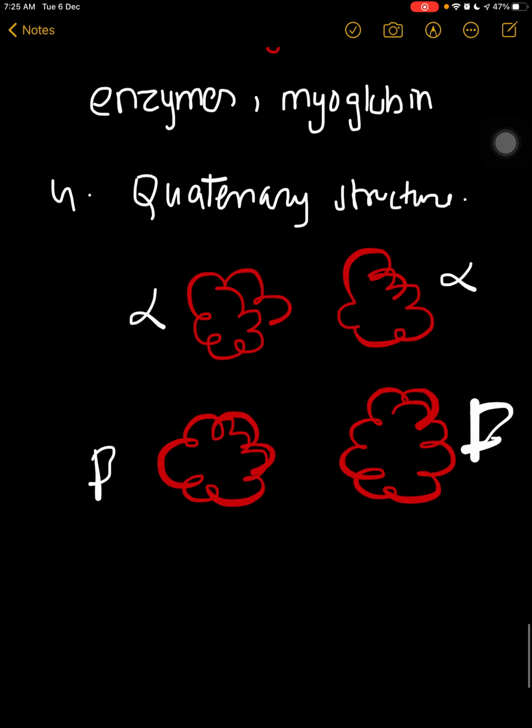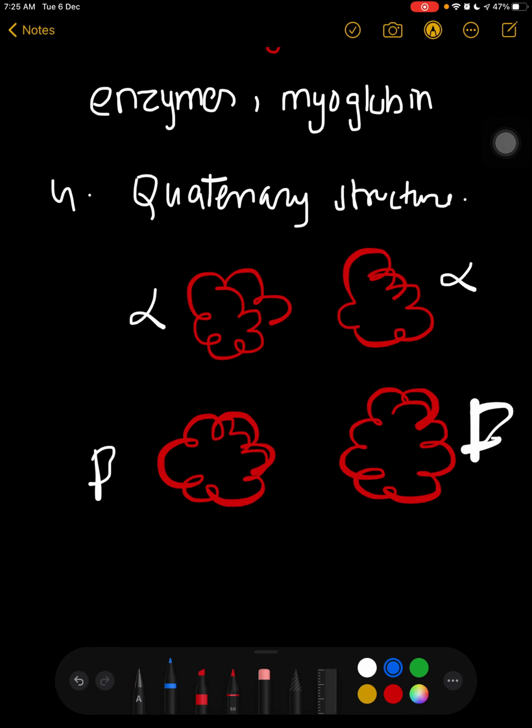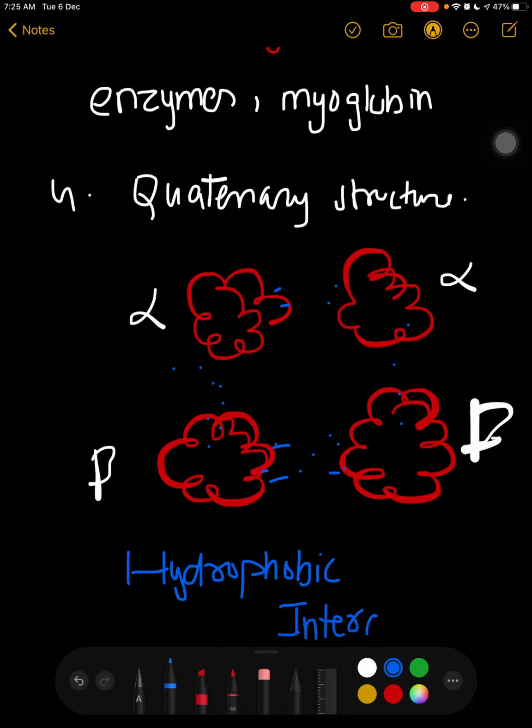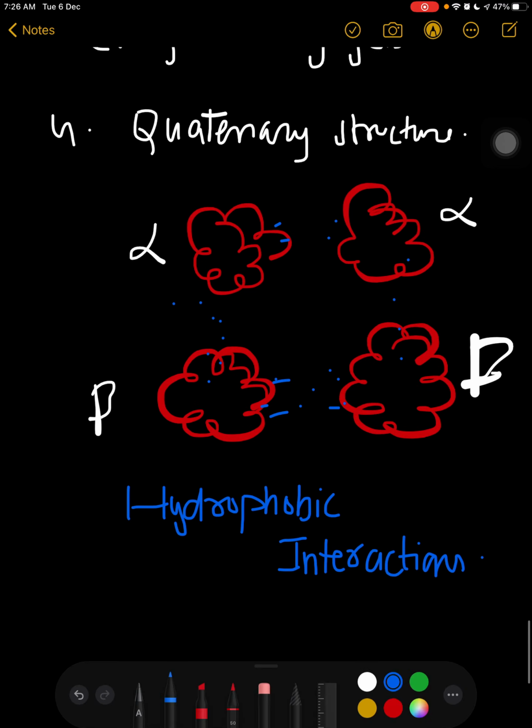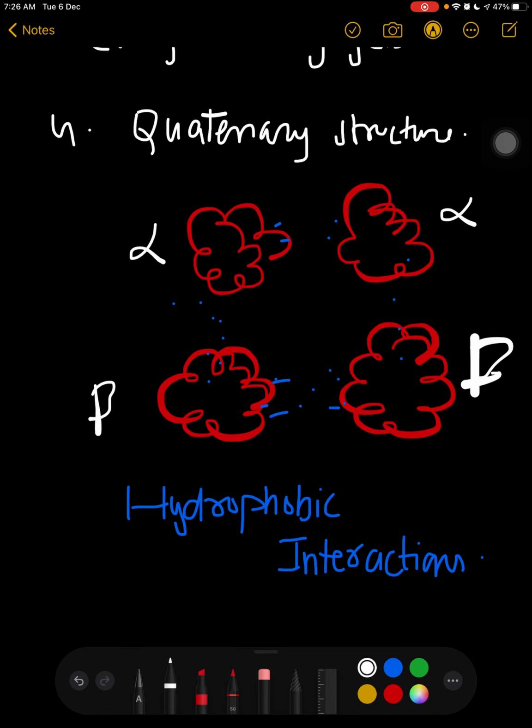These four are attached with each other by hydrophobic interactions, right? I've seen this MCQ many times. They ask that a quaternary structure is joined by hydrophobic interactions. Its most important example is